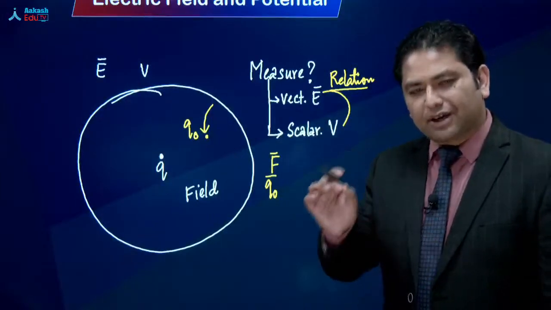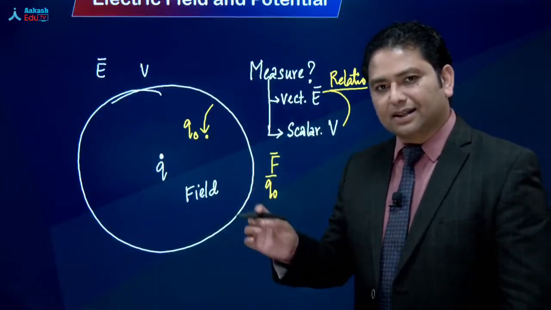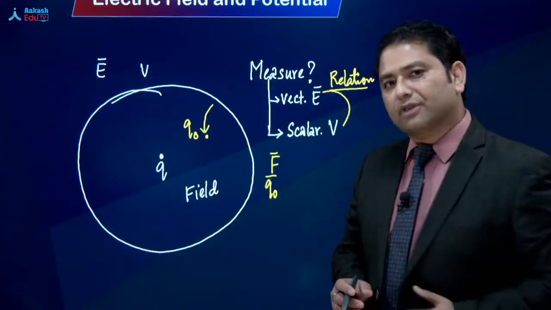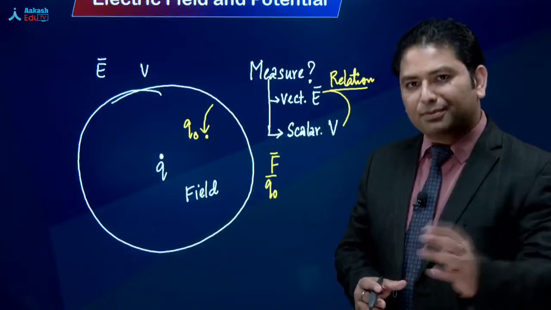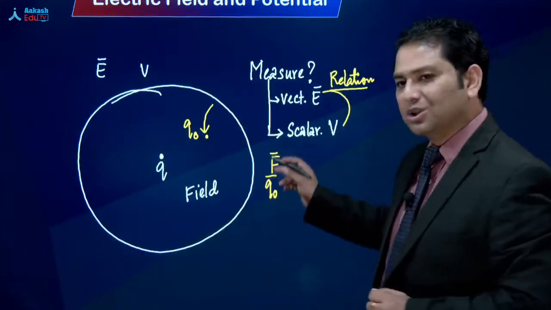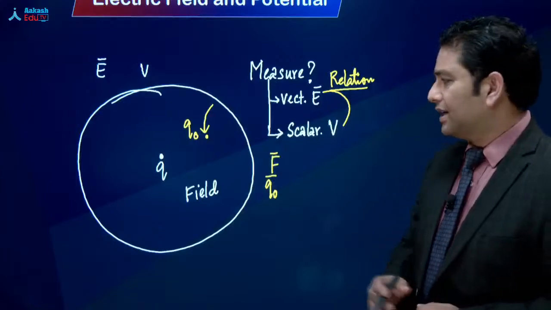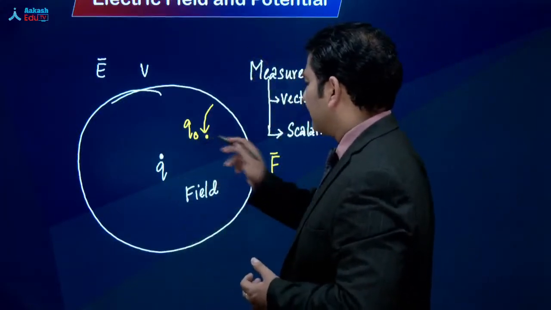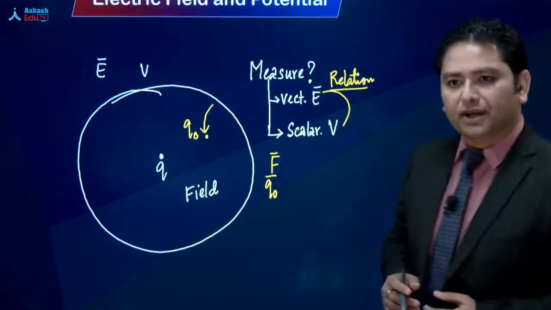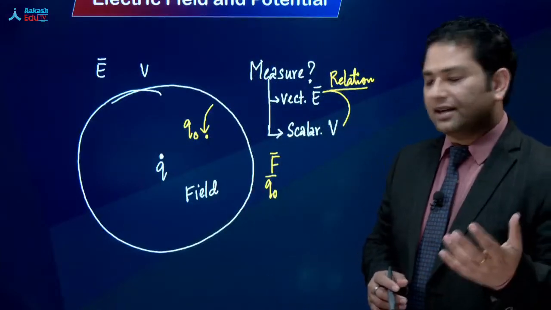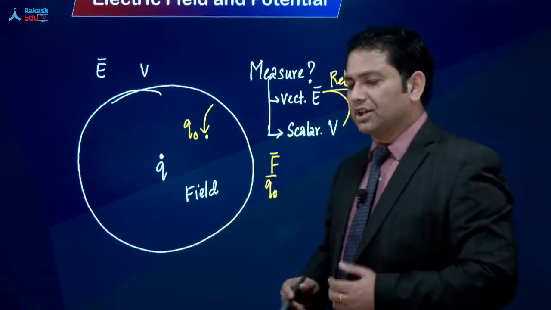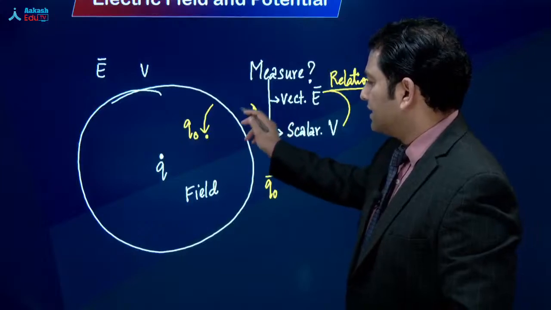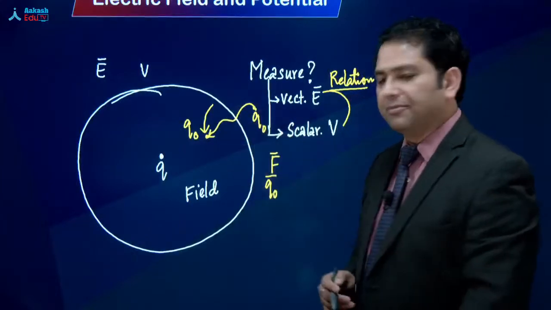यानी electric field define करने के लिए हम क्या करते हैं? उस जगह पर, कहाँ पर? Where we are interested to measure the field, we keep a test charge and we see the force per unit test charge. अब मैं मानता हूं, और I would like to see that इस given point पे if I would like to define the potential, तो क्या करें? In order to define the potential here, इसी test charge को हम infinity से यहाँ तक ले आएंगे.